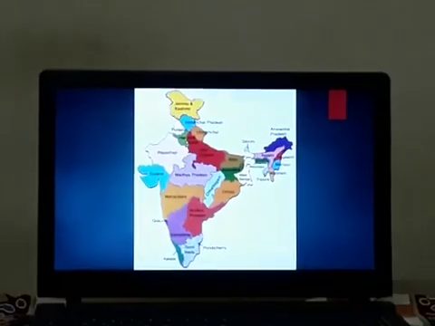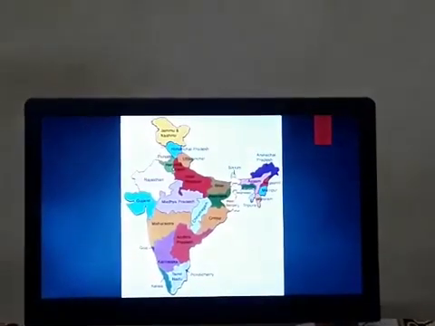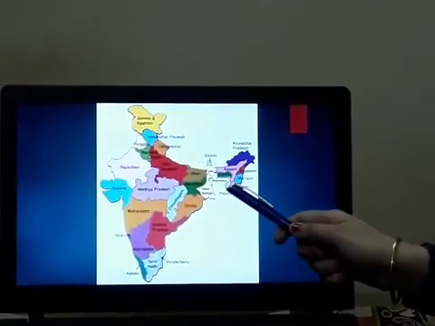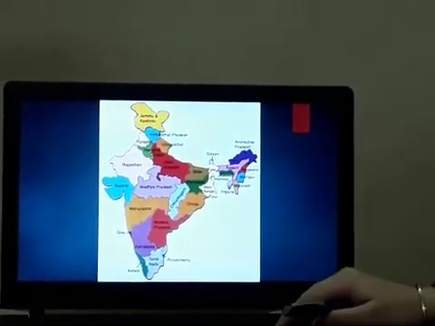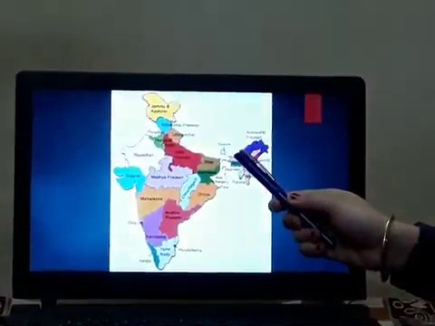Then, if we look at the map, we can see some of the states, that is Rajasthan, Tamil Nadu, then here is Tripura. Like this we can see. We can also look at Sikkim.